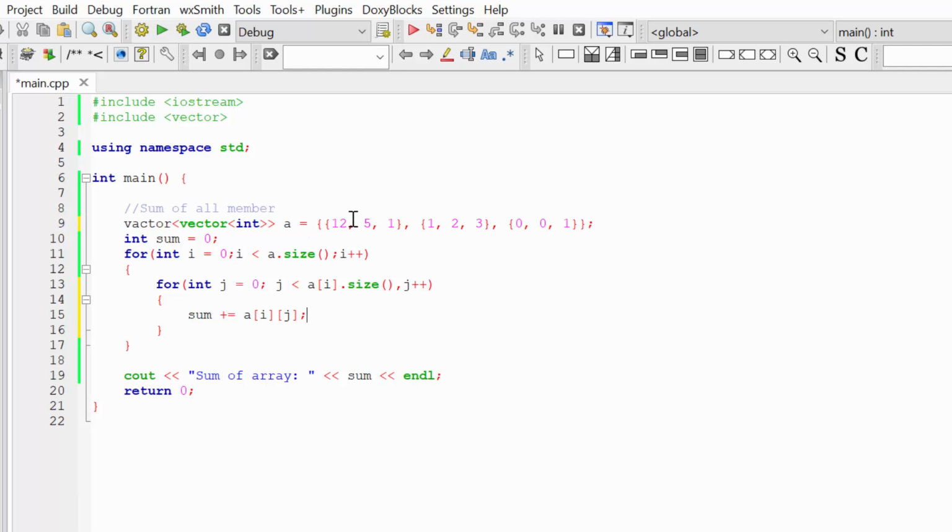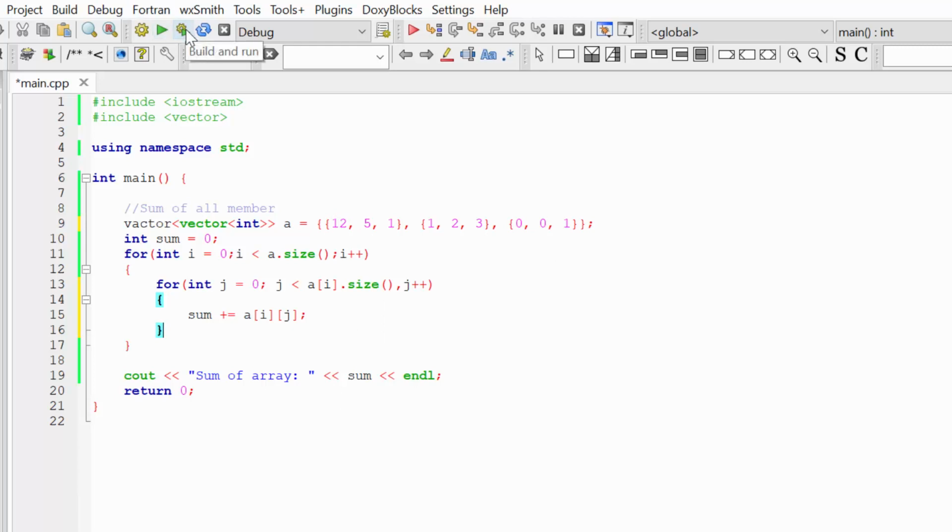So once again, we have a vector of vectors. Inside of vector, we have another vector. In the first for loop, we create a tracing variable for the different vector. So i is equal to the 0 vector, and when i is equal to 0 vector, we go inside of the second loop, and we trace this vector 0 with the second tracing variable j. And let's think what will be the sum in this case. I think it should be 25.